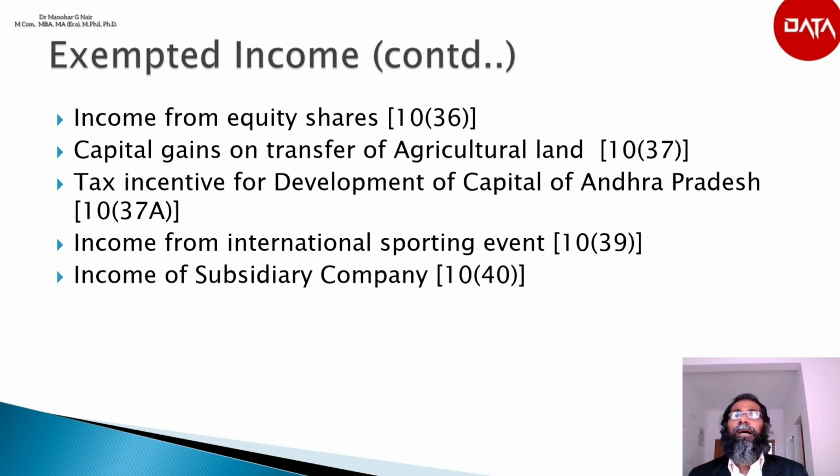The next point is income of subsidiary company. Section 10(40). Any income of any subsidiary company by way of grant or otherwise received from an Indian holding company engaged in the business of generation, transmission or distribution of power shall be exempt if the receipt of such income is for settlement of dues in connection with reconstruction or revival of an existing business of power generation.